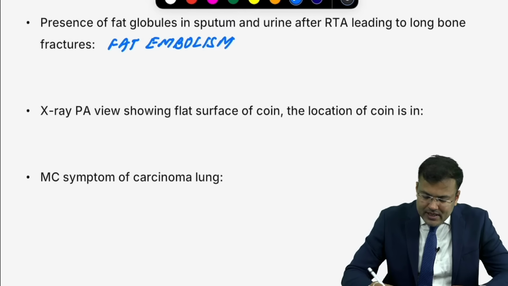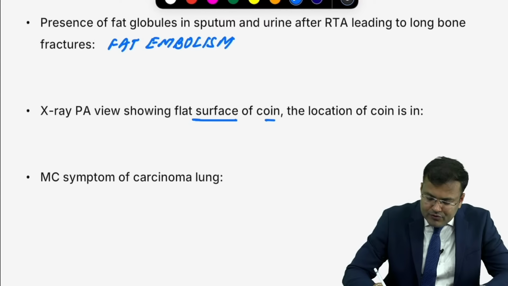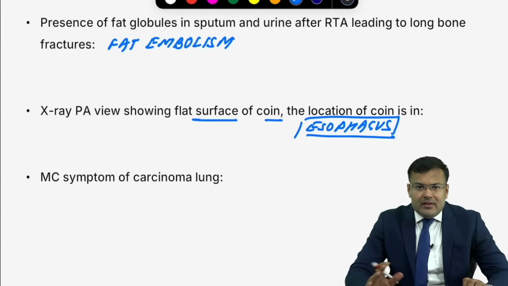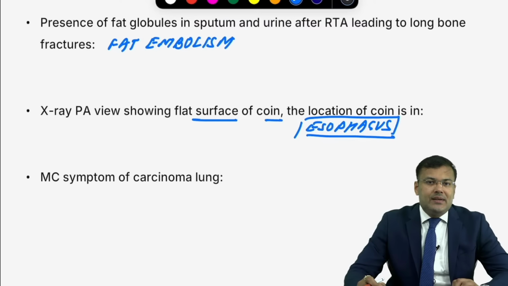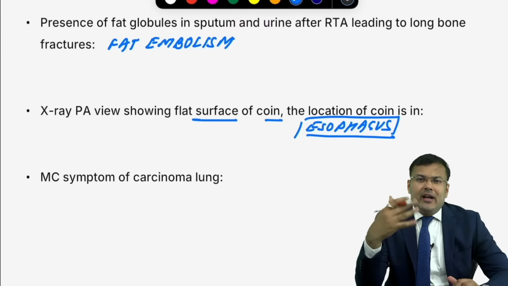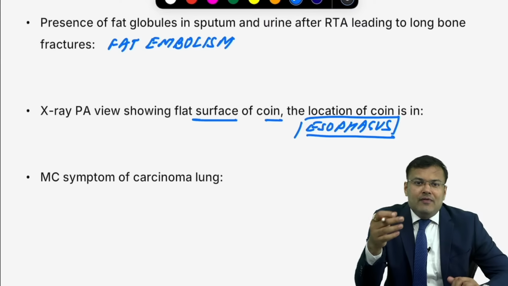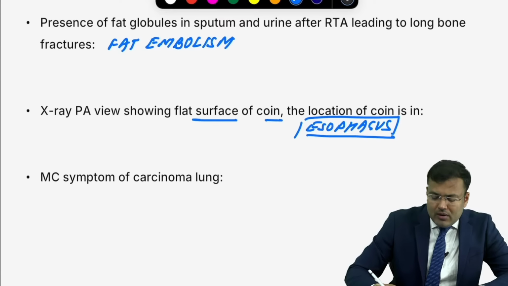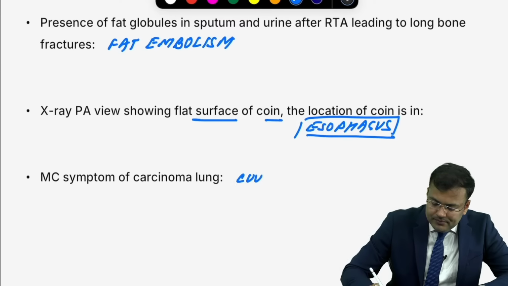Next, X-ray PA view showing flat surface of coin, location of coin, esophagus. So if coin is in esophagus, symptom, dysphagia. Chest X-ray PA view, what can you see? Flat surface, AP and lateral view, edge. If it is in trachea, symptom is dyspnea. And on PA view, you can see the edge, lateral view, flat surface. Tell me, what is the most common symptom of carcinoma lung? Cough. This is cough.